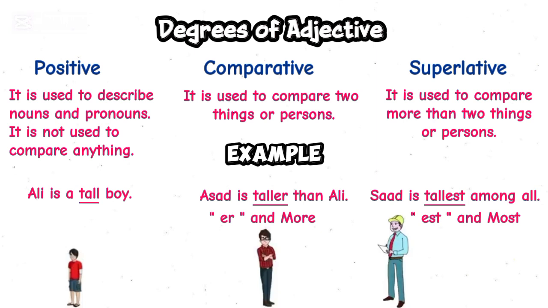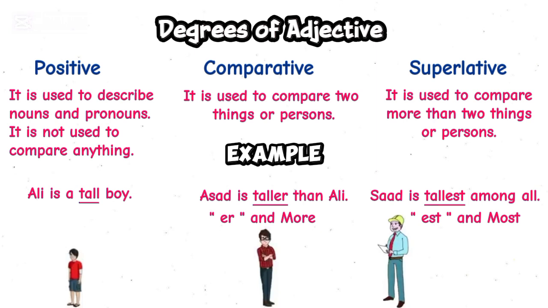For example, if we say beautiful, beautiful is a positive degree of adjective. If we have to make it comparative, we say more beautiful. And if we have to make the superlative degree of beautiful, we add most.